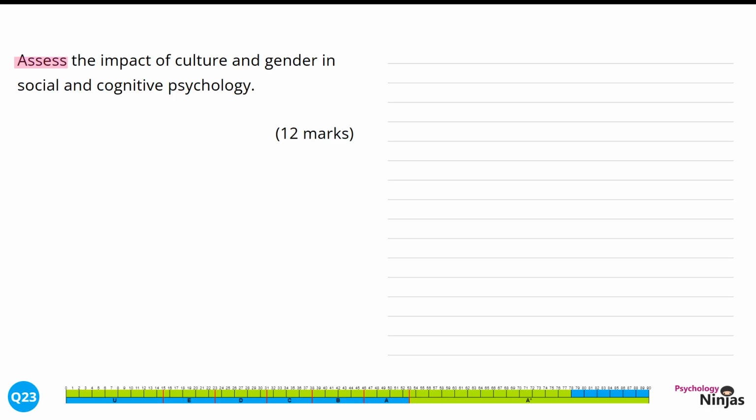We need to explain key components of culture and gender as an issue or debate. There are 6 marks available for AO1, or our explanation and knowledge of these debates, so we need a wide variety of key concepts. There are also 6 marks of evaluation available for this question, which means we need to focus our strengths and weaknesses on both social and cognitive psychology. We're going to start with culture as one of our issues and debates, and we're going to explain some key concepts in relation to culture.